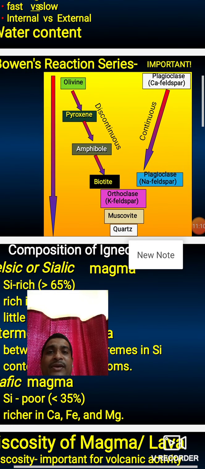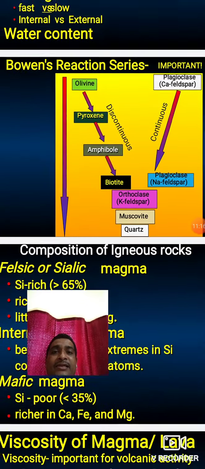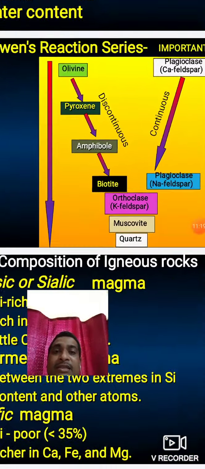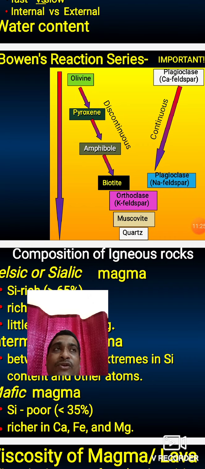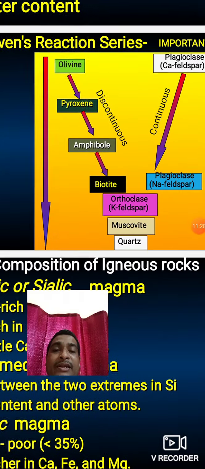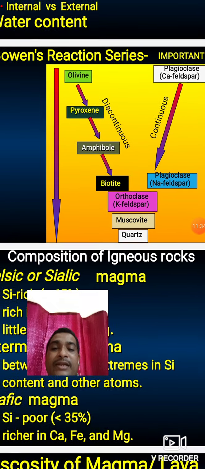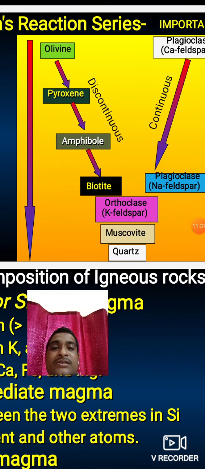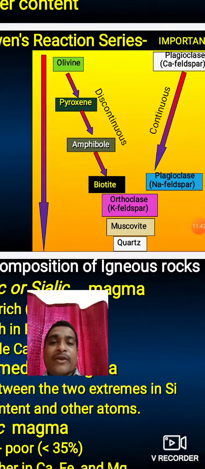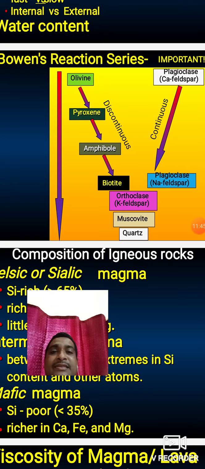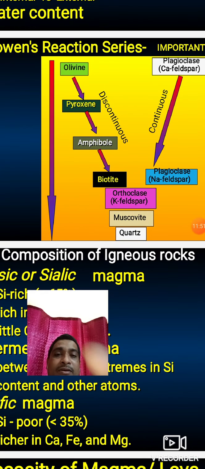this reaction, olivine is a very high temperature mineral. The melting point of olivine is near about 1890 degrees Celsius. Then pyroxene and amphibole are at middle temperature points. The pyroxene melts at 1400 degrees Celsius and amphibole at 1250 degrees Celsius. The biotite will melt at 650 degrees Celsius, and orthoclase at 600 degrees Celsius, and the melting point of quartz is 573 degrees Celsius. It means that in Bowen's reaction series the temperature decreases towards the quartz